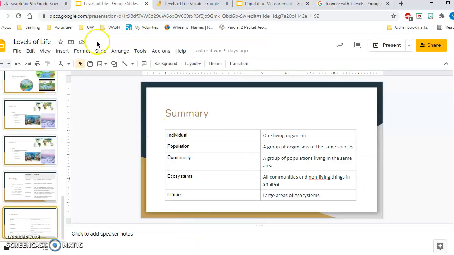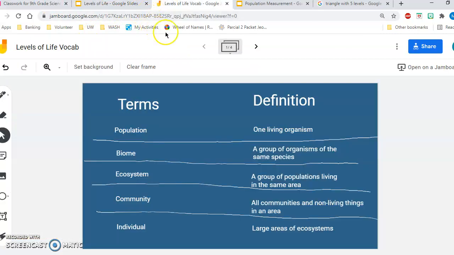So I just want to show you guys one more thing we have in our classroom, and that is this Jamboard. So just to help us kind of review and work through this on our own, I want you guys to match our correct definition to the correct term. So you can either move the definition into the right spot. All of these are out of order right now. So our individual is not a large area of ecosystems. It is one of our other definitions. So I want you to move those around until those are correct.